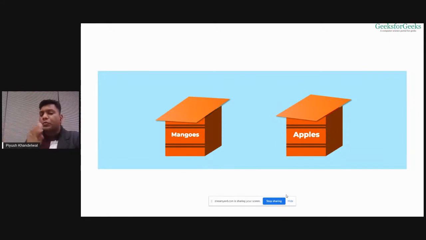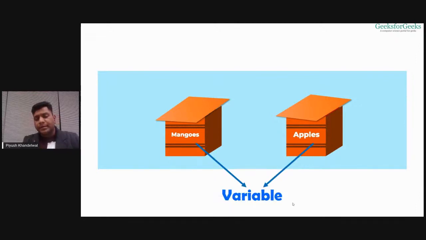You will again go to the box with label apple, right? And you will put blindly that fruit, that apple, inside that box, because you will be sure that all the apples will be inside this box on which apple is written. Now, if this box on which this labeling has been done, this apple and mango has been written, in programming terms, we call these boxes variables, right? These boxes are variables, and these variables have certain labels on them.